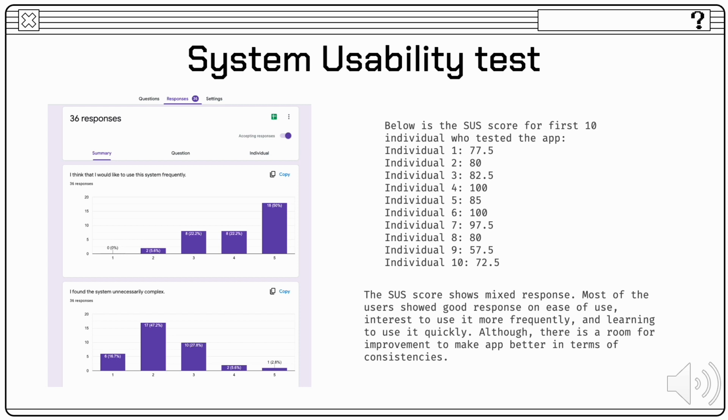The score showed mixed responses. Most of the users showed good response on ease of use, interest to use it more frequently, and learning to use it quickly. Although there is room for improvement to make the inbuilt feature better in terms of consistency.